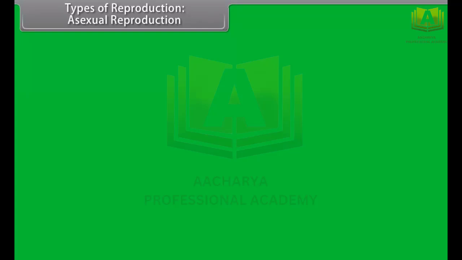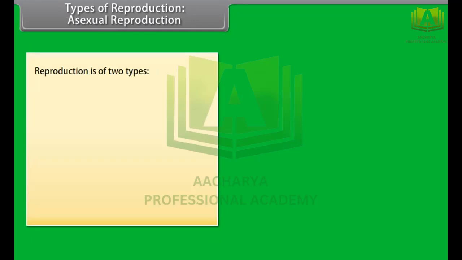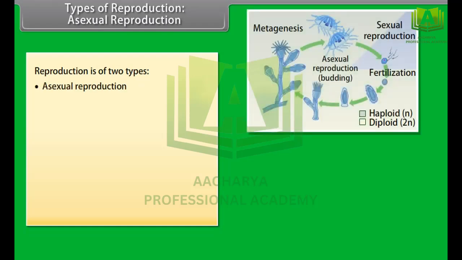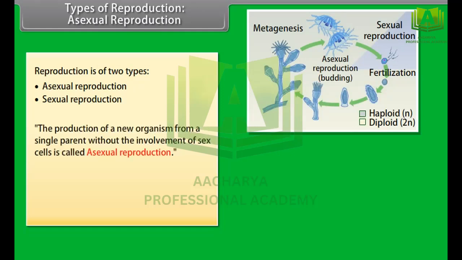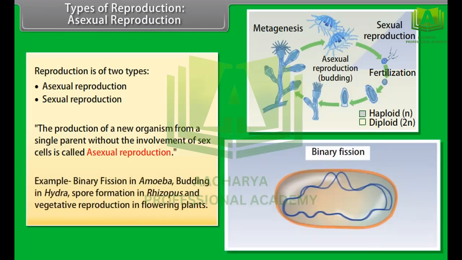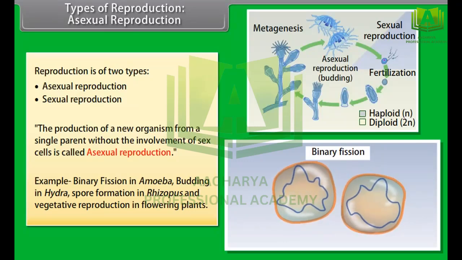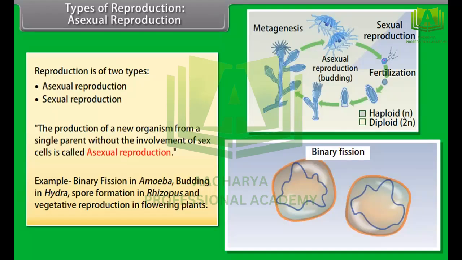Types of reproduction. Asexual reproduction. Reproduction is of 2 types. Asexual reproduction. Sexual reproduction. The production of a new organism from a single parent without the involvement of sex cells is called asexual reproduction. Example: binary fission in amoeba, budding in hydra, spore formation in rhizopus, and vegetative reproduction in flowering plants.